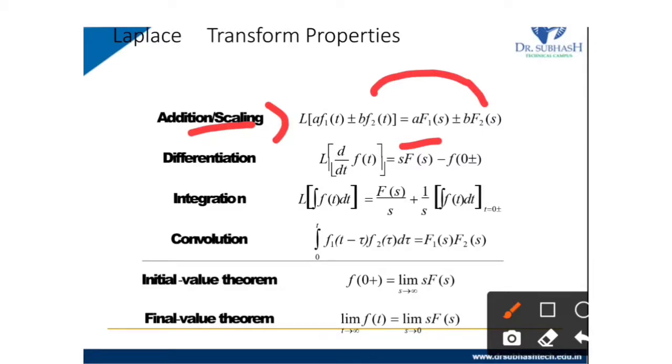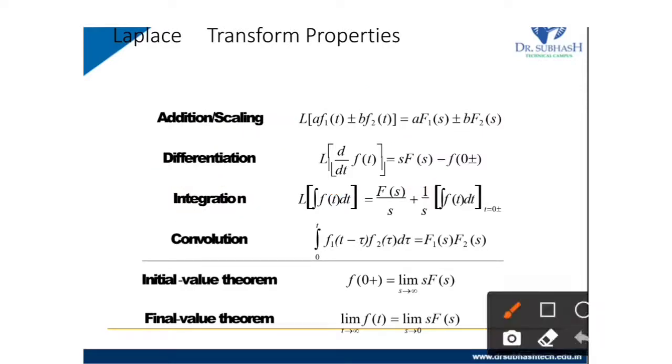The next property is differentiation. The Laplace transform of d by dt of f of t, where d by dt is called differentiation, is s multiplied with F of s minus f of 0. So we put the term at 0 in the equation. Then the next property is integration.